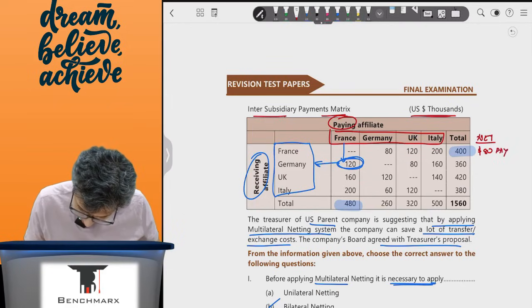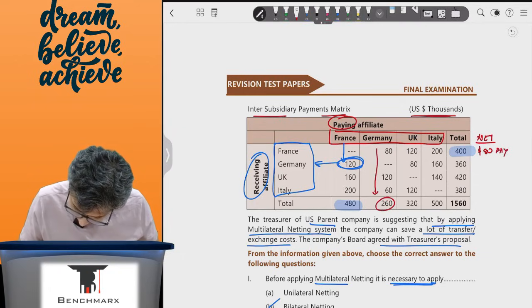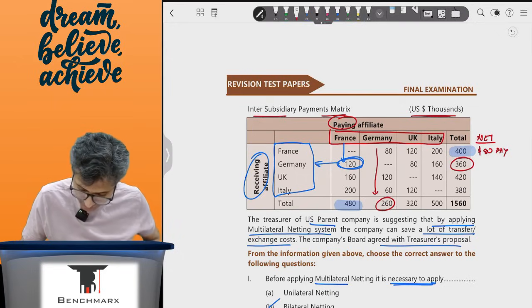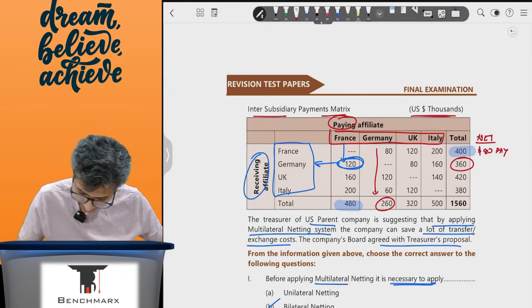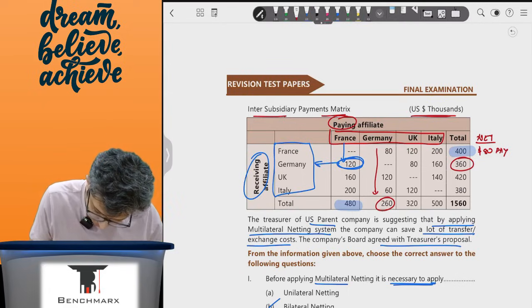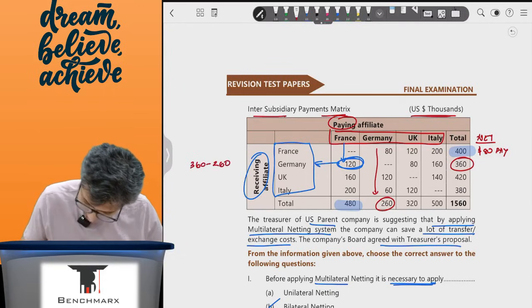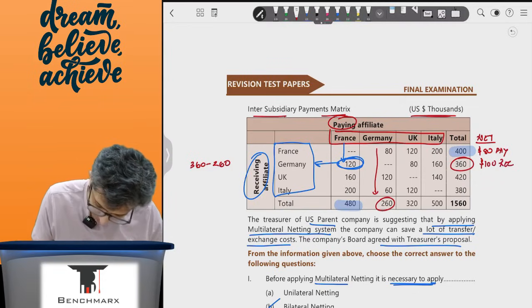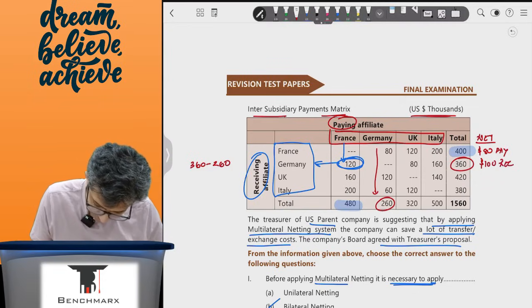Similarly, Germany is going to receive 360 and pay 260. So over here for Germany, the receiving is 360, paying is 260, and hence Germany will actually receive $100.